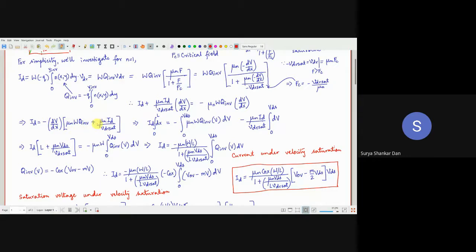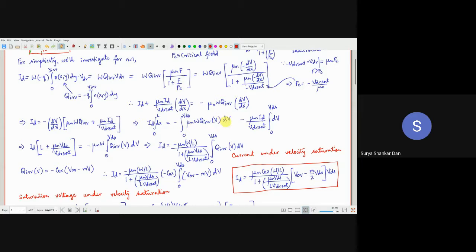So now this is minus dV/dx and this third bracket. Now what we shall do is bring this dx on the left hand side, and on the right hand side, if you notice, Q_inversion is a function of the voltage V. Here I have written it once again. This is known to everybody. So Q_inversion is a function of V. I_D is a constant throughout the channel. So you are left with this relation here.